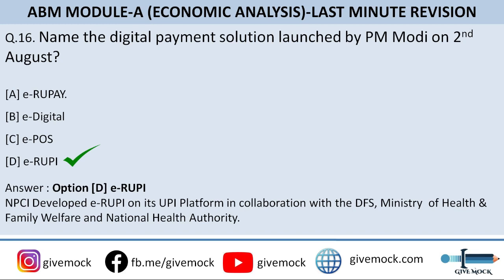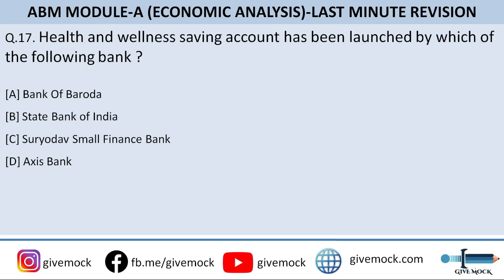So let's move on to the question number 17. Health and wellness savings account has been launched by which of the following banks? Option A is BOB, option B is State Bank of India, option C is Sarvodaya. So the correct answer is Sarvodaya. Okay, option C is the correct answer, Sarvodaya Small Finance Bank.